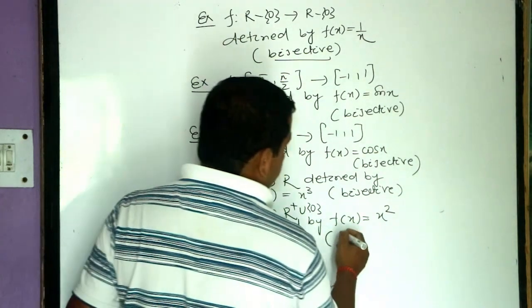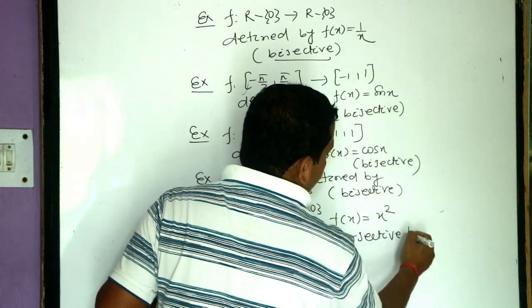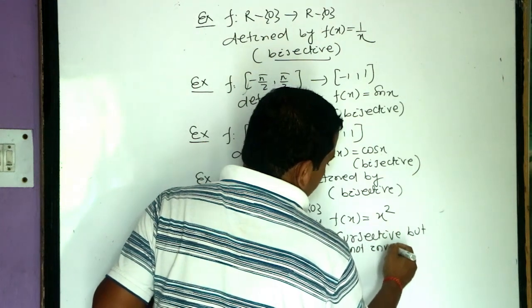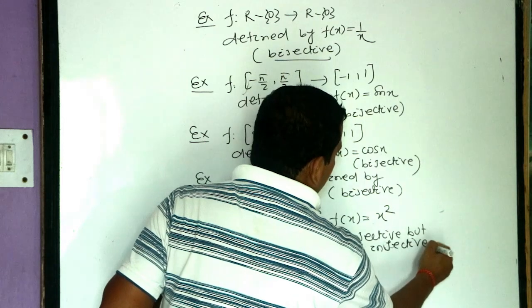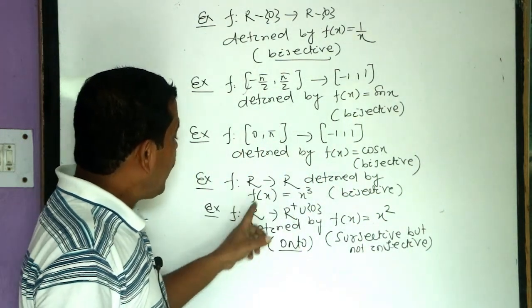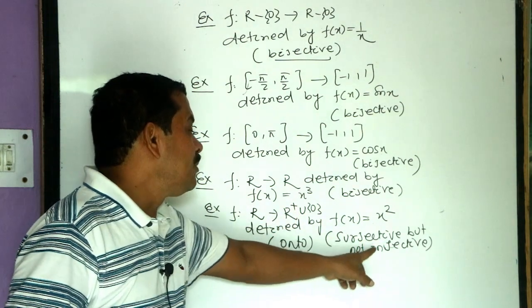It is only surjective, but not injective. It is only surjective but not injective, because 1 goes to 1, minus 1 also goes to 1. So it is not injective but surjective.